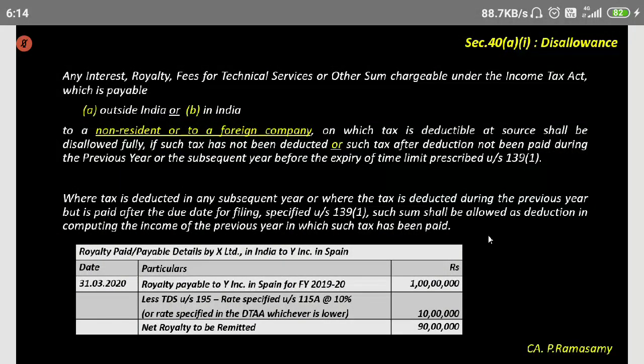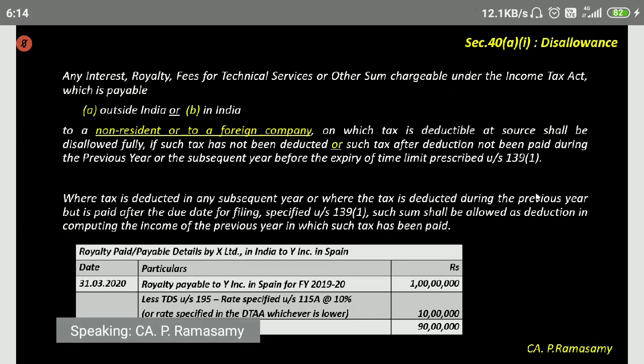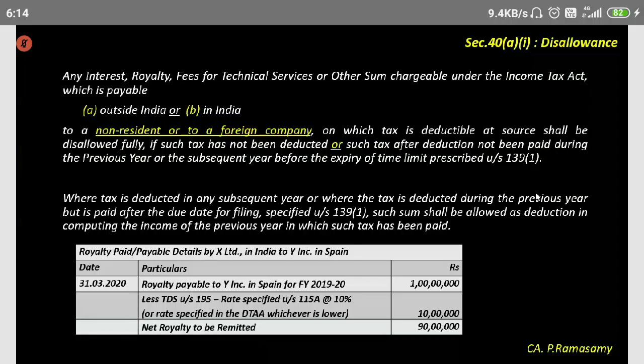As far as section 40A1, clause 1 is concerned, it is payment to a non-resident or to a foreign company. It will be allowed as a deduction only if TDS has been deducted at source and has been remitted in the previous year or before the expiry of the due date. So now look at this.